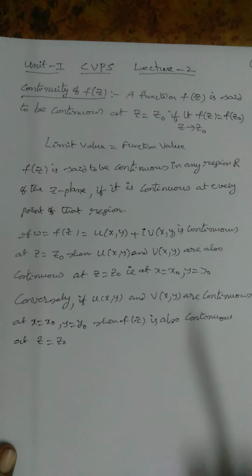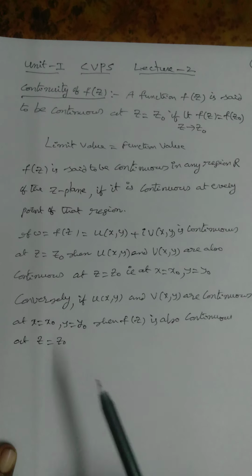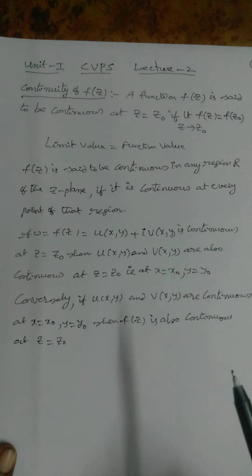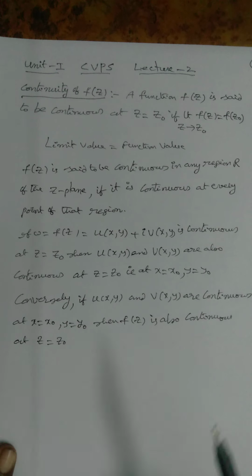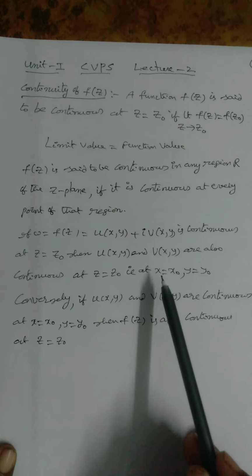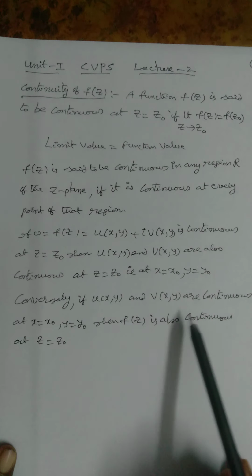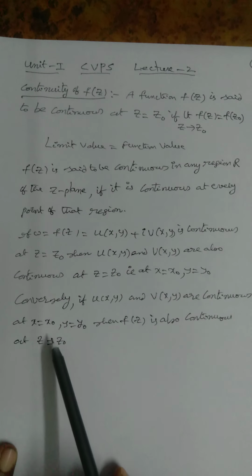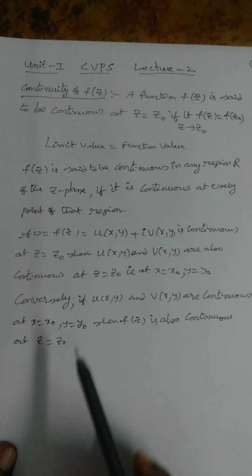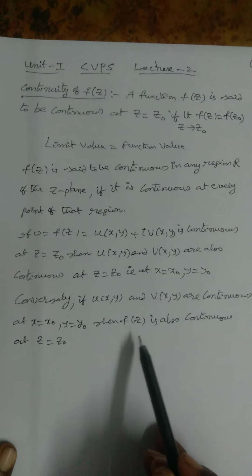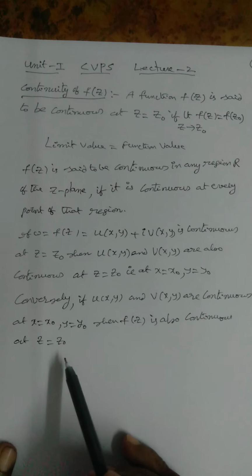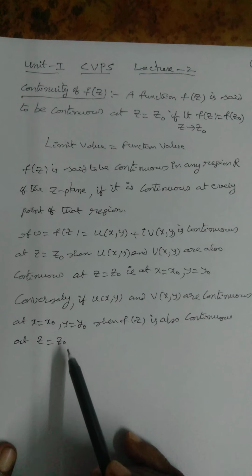Conversely means reverse. A implies B is the given statement. Converse statement means B implies A. So conversely, if u of x,y and v of x,y are continuous at x equal to x naught, y is equal to y naught, then f of z is also continuous at z is equal to z naught.